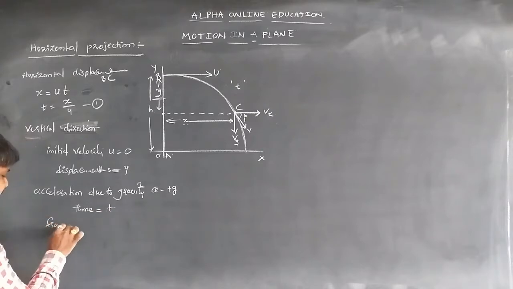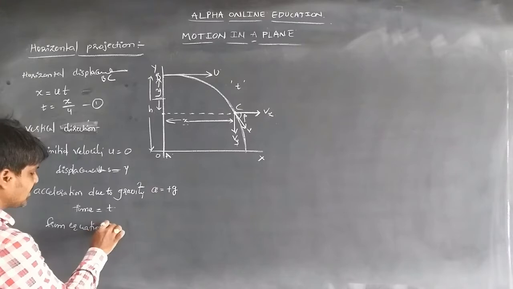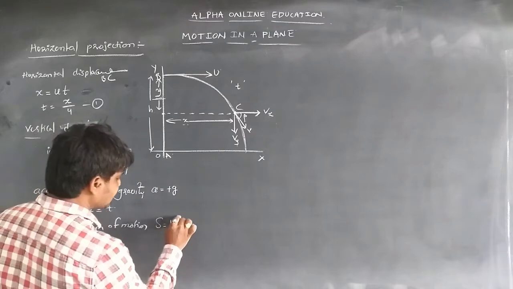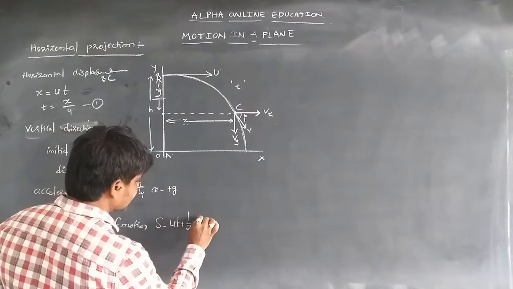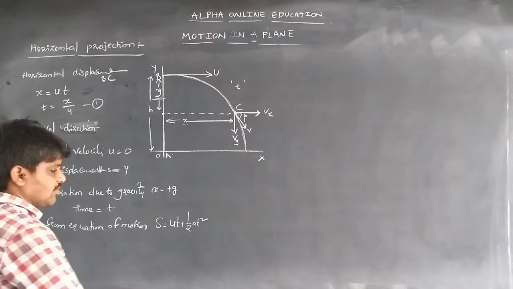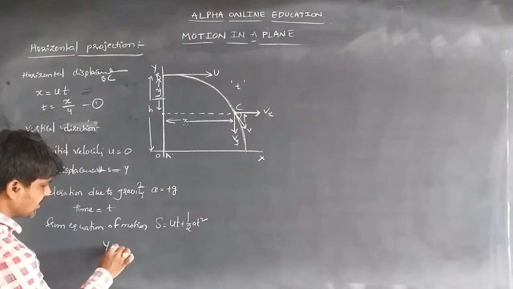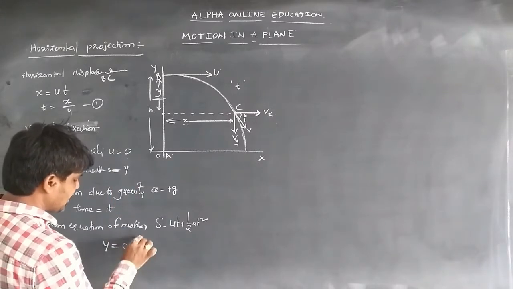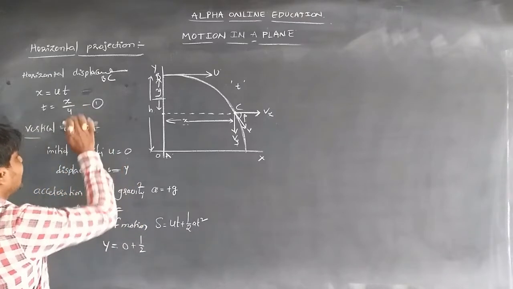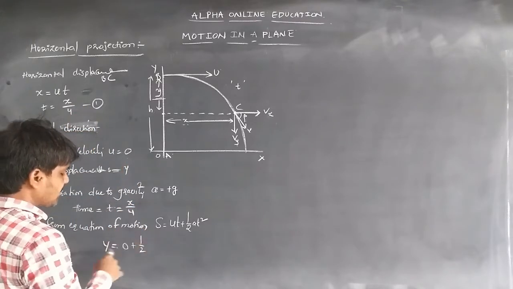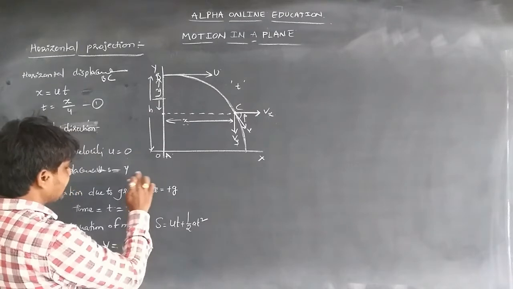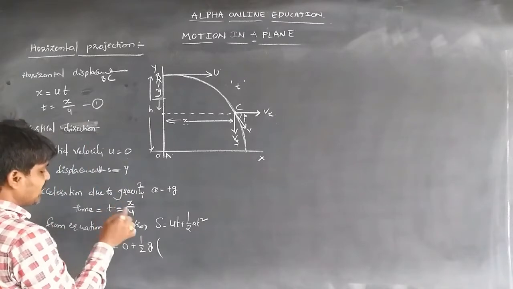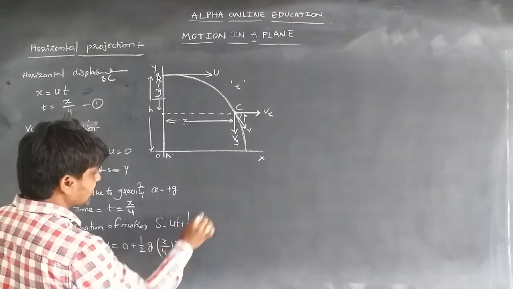So from the equation of motion, s = ut + 1/2 a t². Substituting these values, s = y, so y = u t, where u is 0 so that term becomes 0, plus 1/2 a t². Here t is x/u as already defined, and a = +g, acceleration due to gravity. So y = 1/2 g (x/u)².